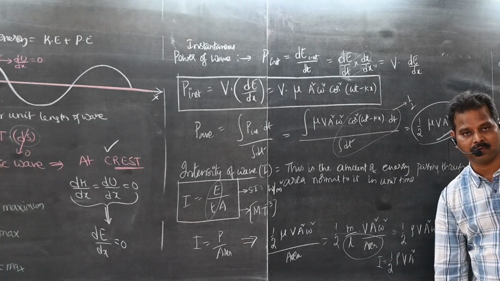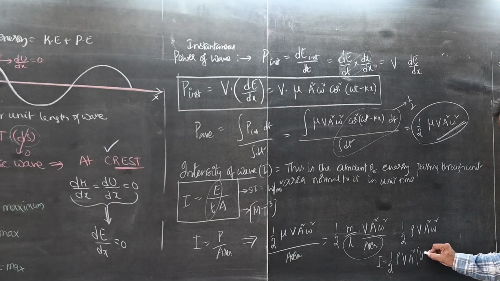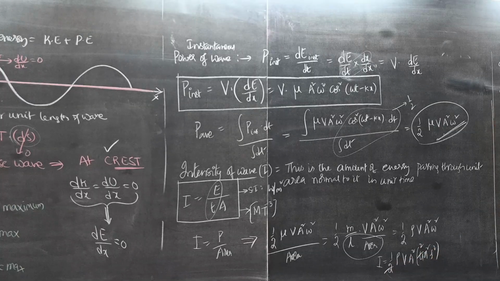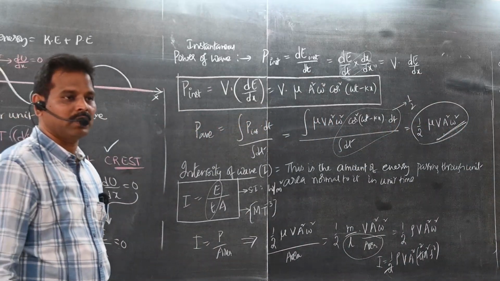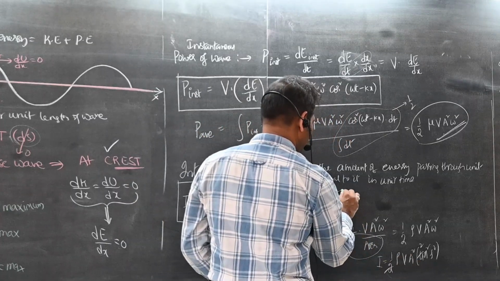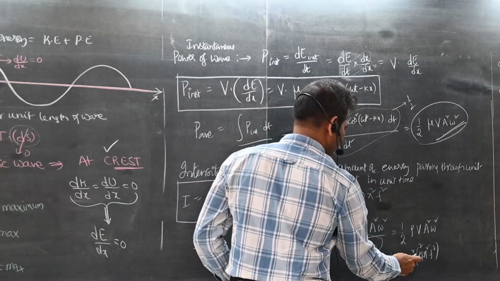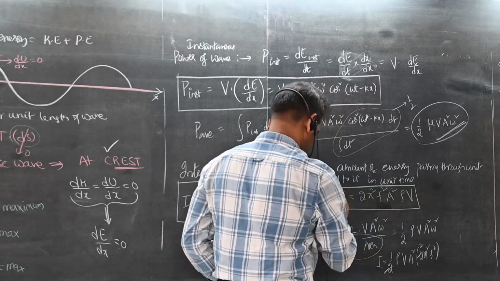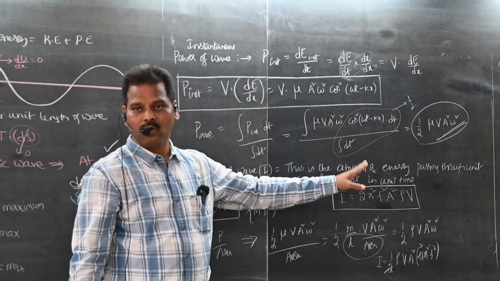Omega is 2 pi f or 2 pi by T. What is omega square? 4 pi square f square. Half times 4, so the 2 and 2 cancel. So what is the intensity of a wave? Intensity of the wave is 2 pi square f square A square rho v. Intensity of the wave is given by 2 pi square f square A square rho v.